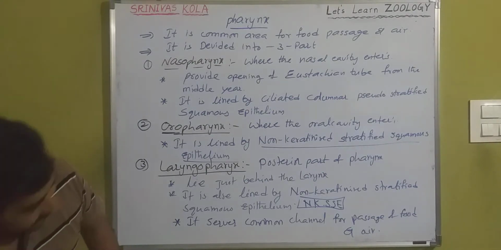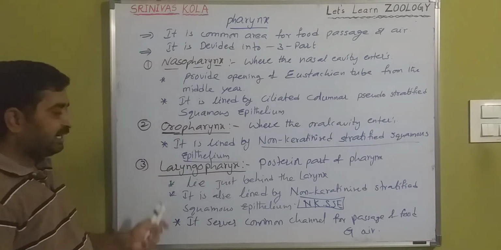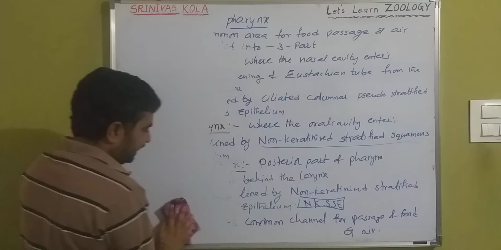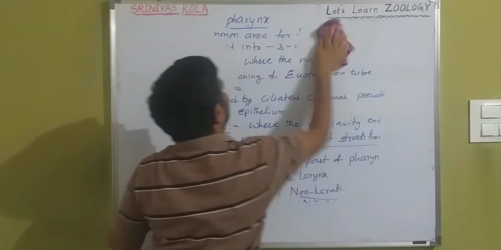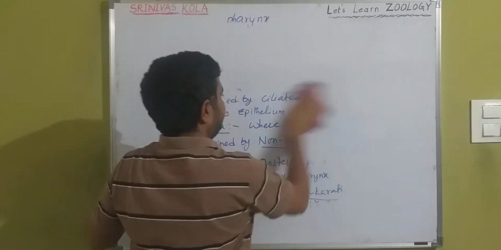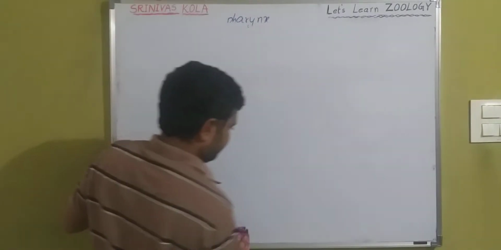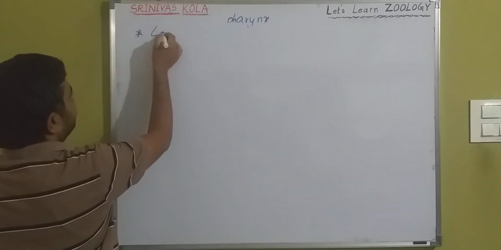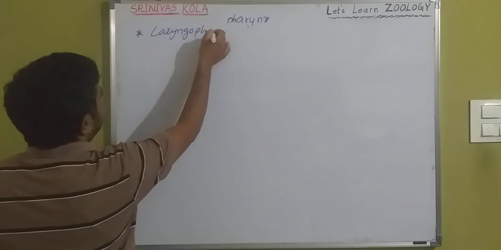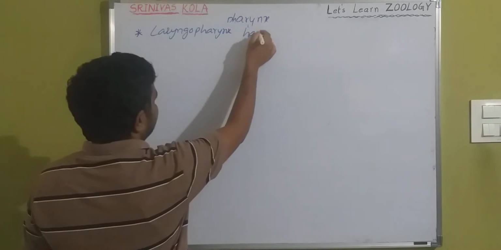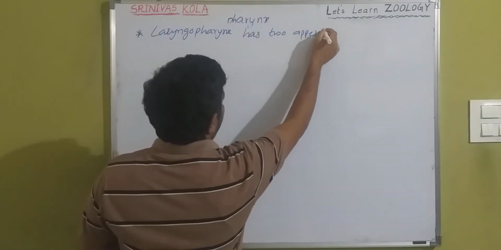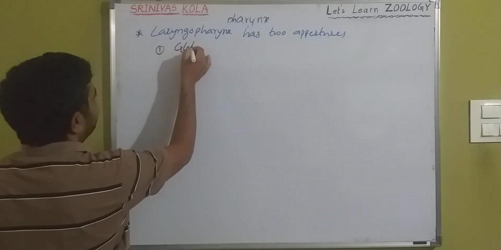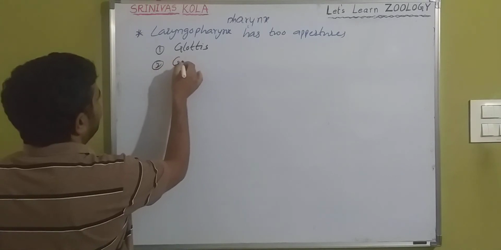And also the laryngopharynx contains two apertures: number one is the glottis, and number two is the gullet.